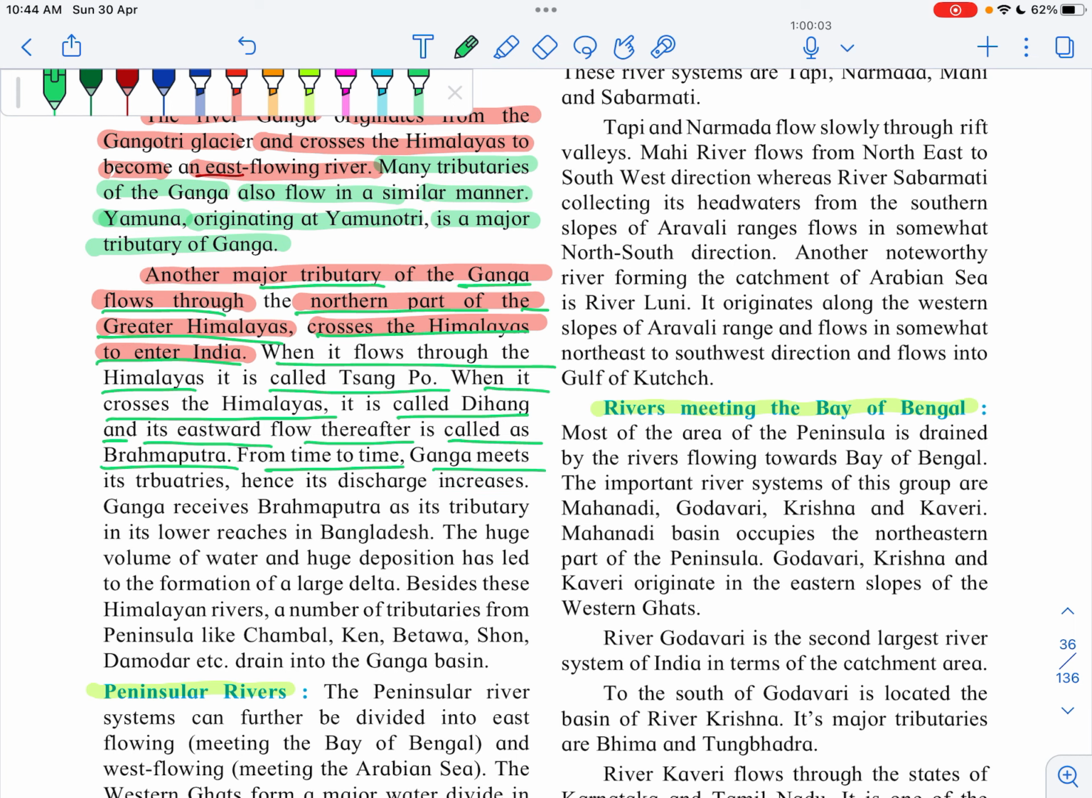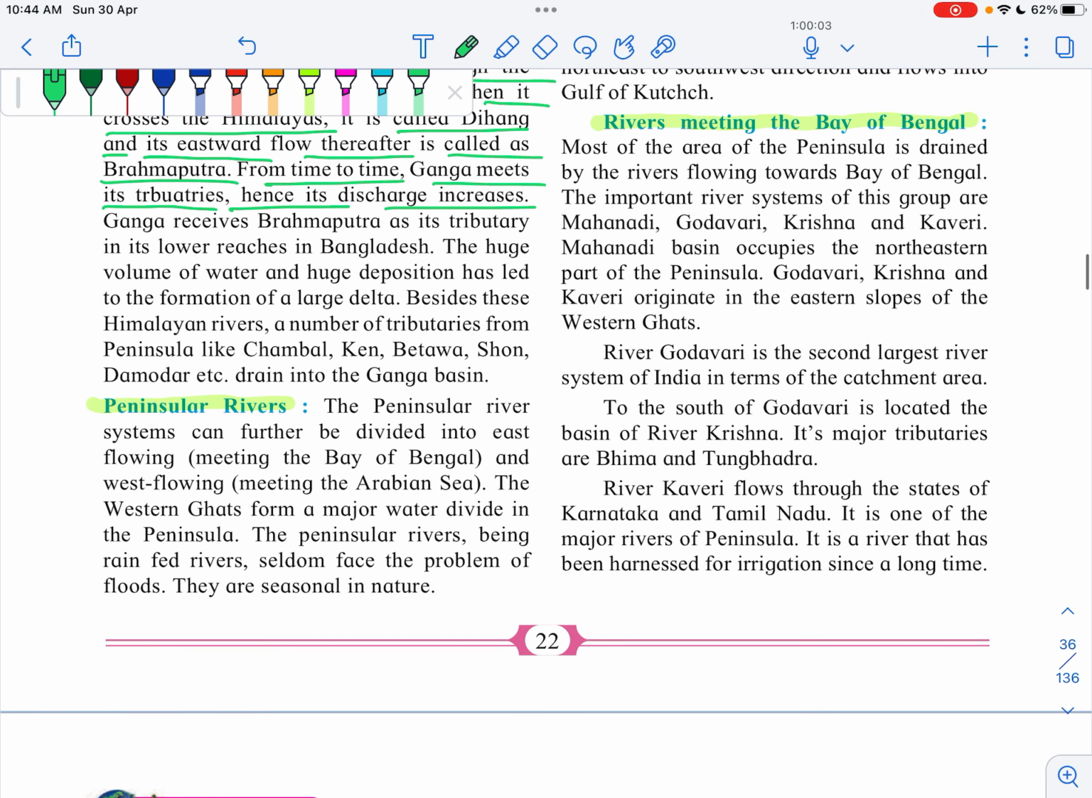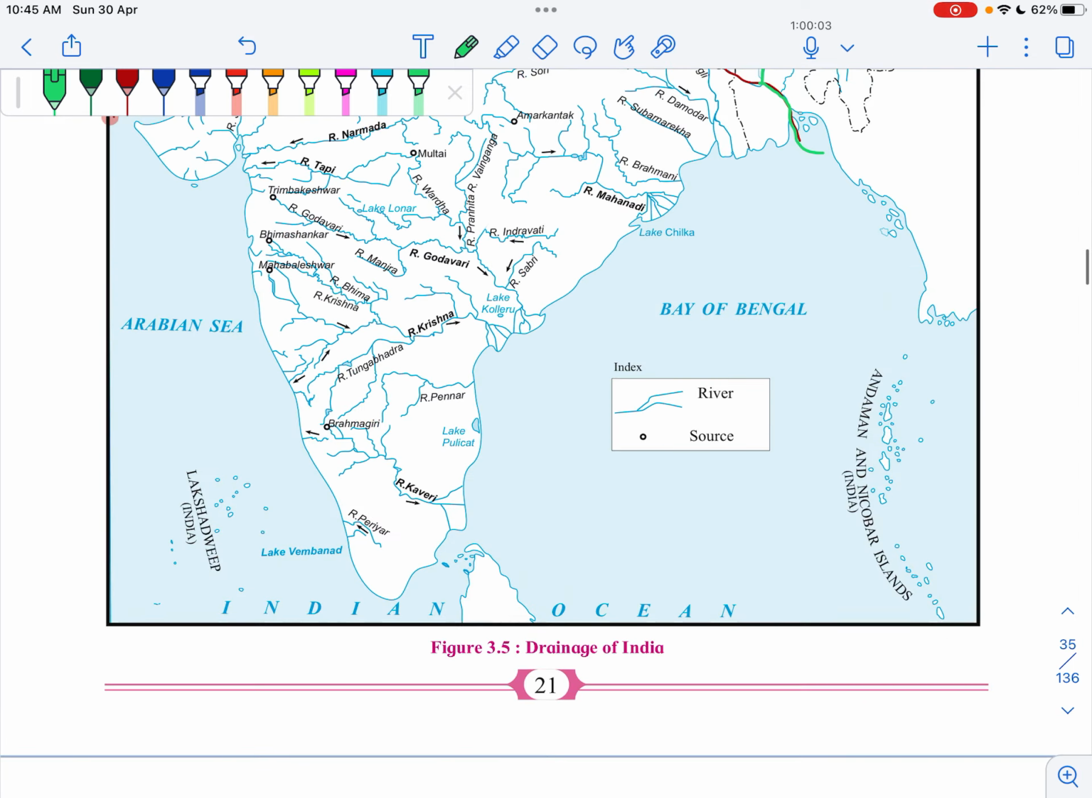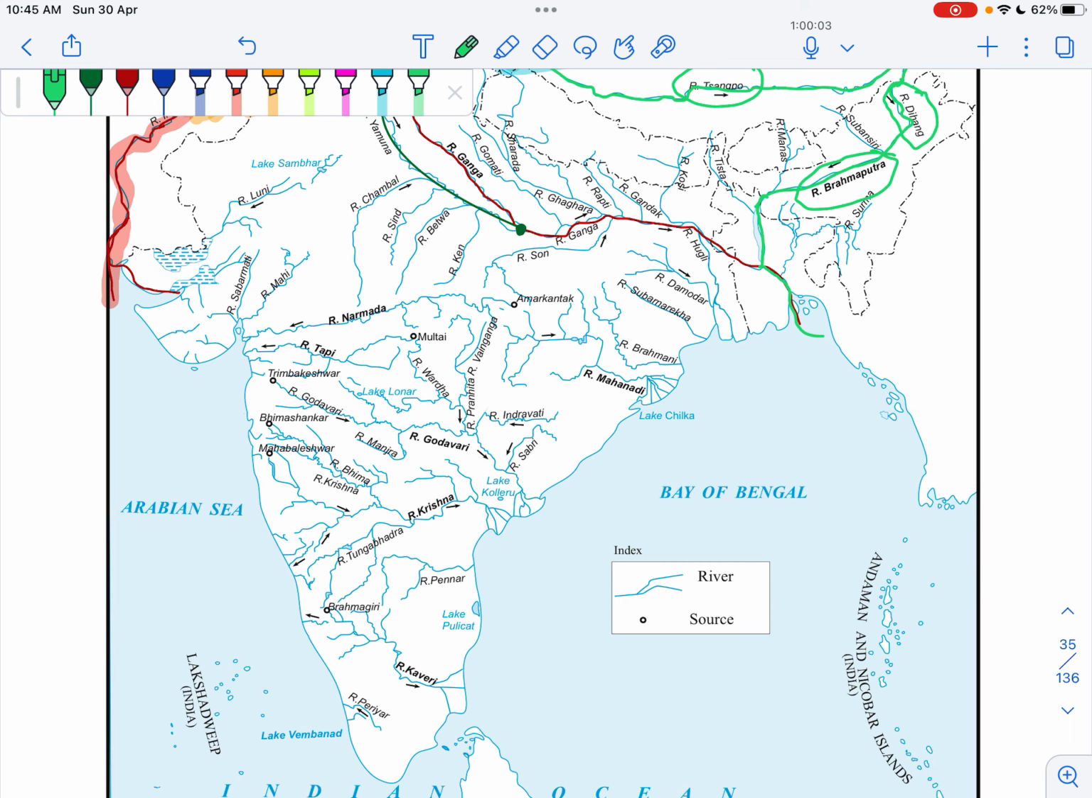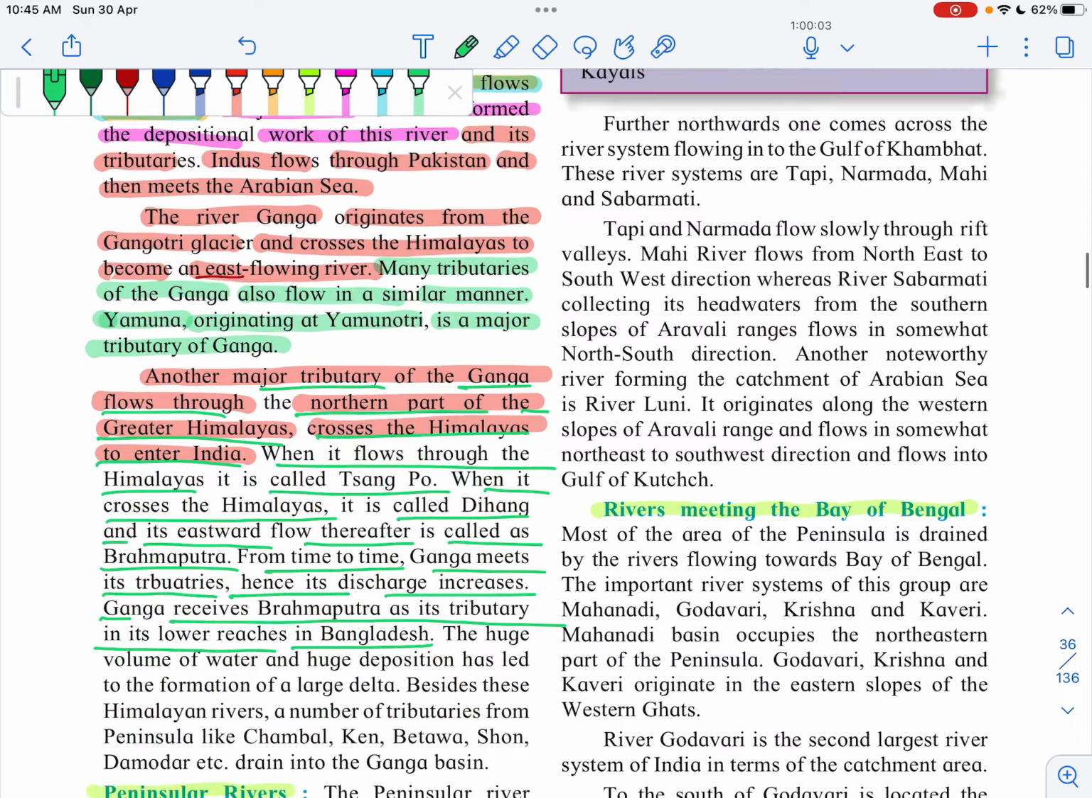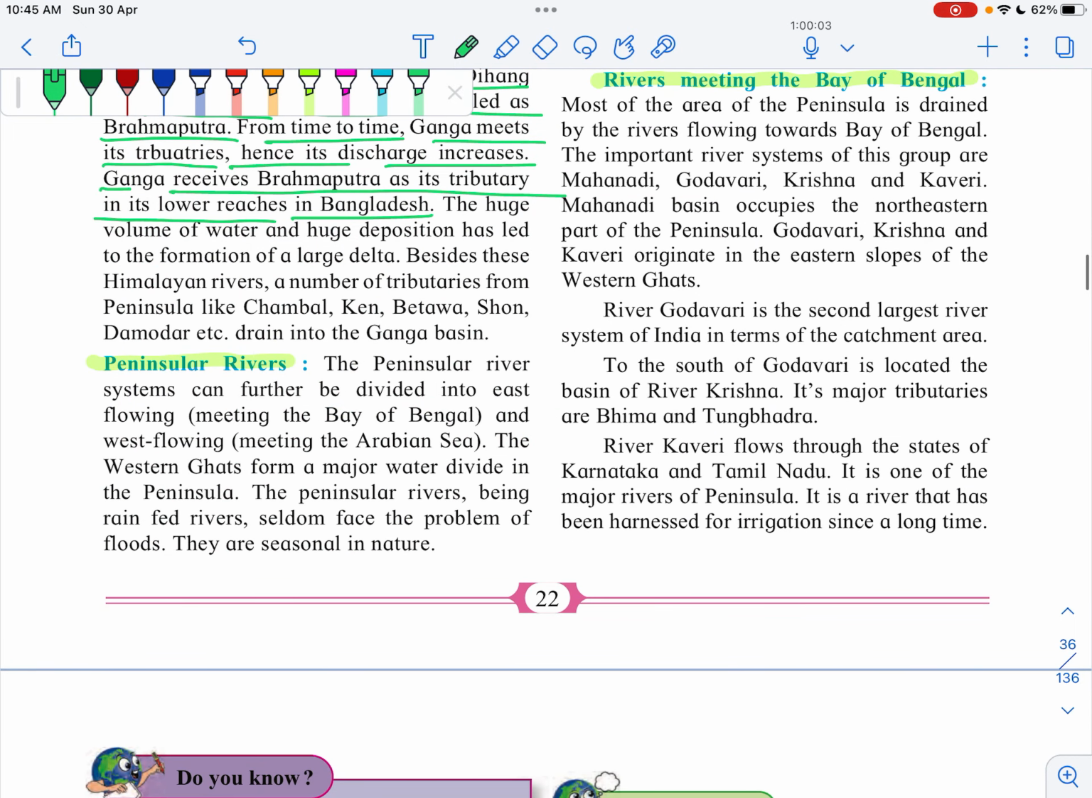From time to time, Ganga meets its tributaries, hence its discharge increases. So the water of Brahmaputra increases, the water of Ganga increases. Ganga receives Brahmaputra as its tributary in its lower reaches in Bangladesh. Here you will see in Bangladesh there is a meeting point of Ganga and Brahmaputra. The huge volume of water and huge deposition has led to the formation of a larger delta.